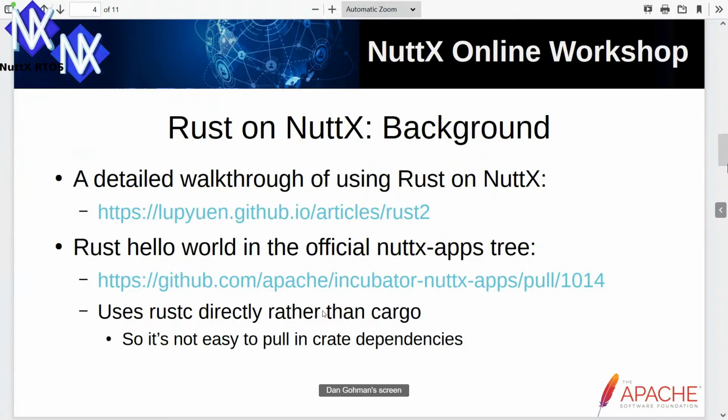There's also a Rust Hello World in the official NuttX apps tree. You can see this in the PR that I linked here. And so this works great. But one downside here is that it's using rustc directly rather than using Cargo. And so it's not easy to pull in crate dependencies like Rustix or other crates in the Rust ecosystem.